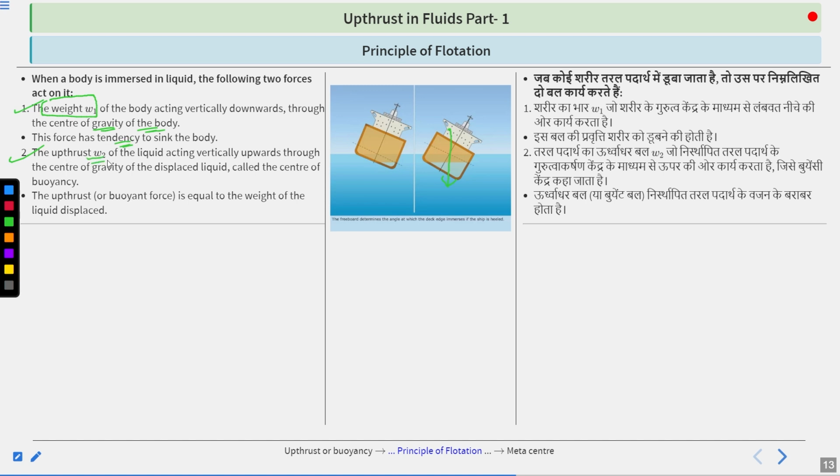Secondly, upthrust W2, that is the upthrust of the liquid acting upwards through the center of gravity, not of the body but of the displaced liquid, because whenever we immerse any body inside the liquid, liquid gets displaced. This is known as the center of buoyancy. So the upthrust or buoyancy force is equal to the weight of the liquid displaced as per the Archimedes principle that we have just seen. Got it?